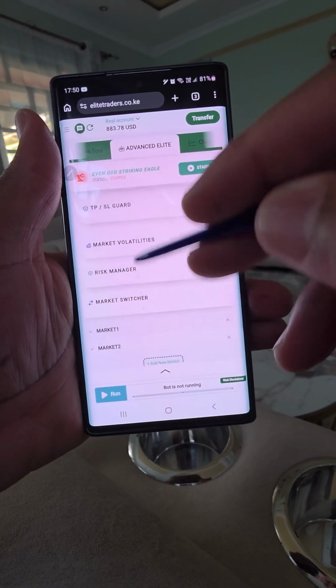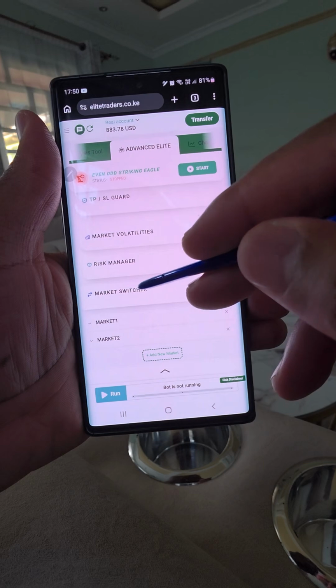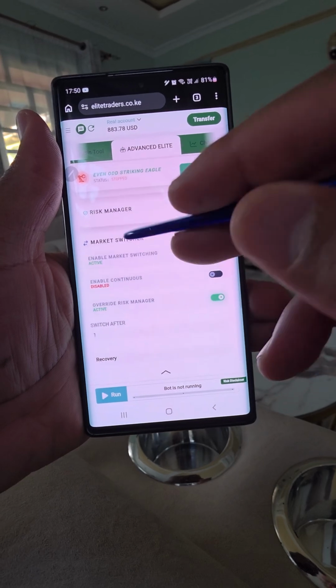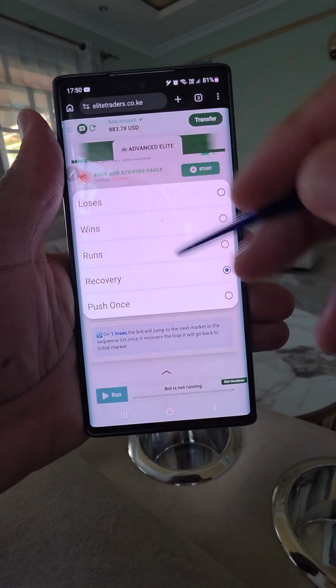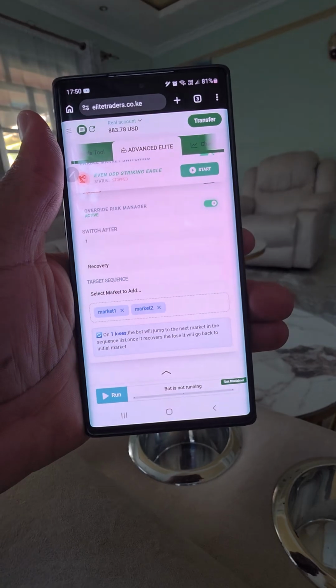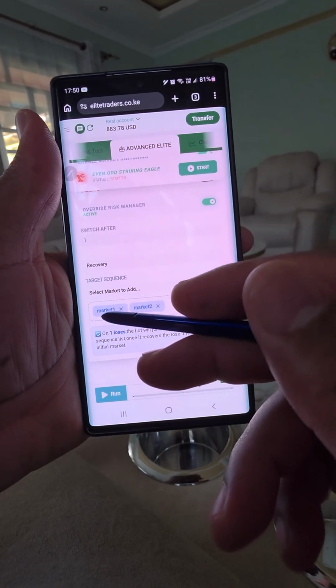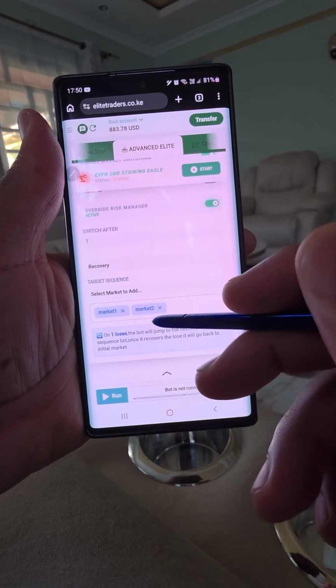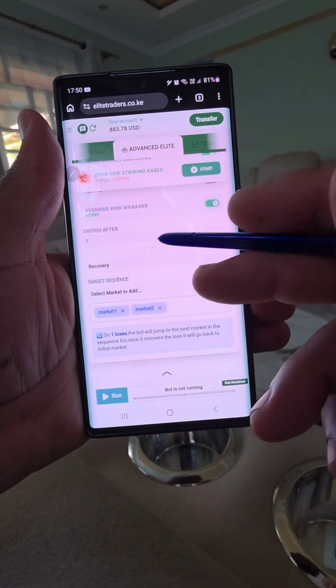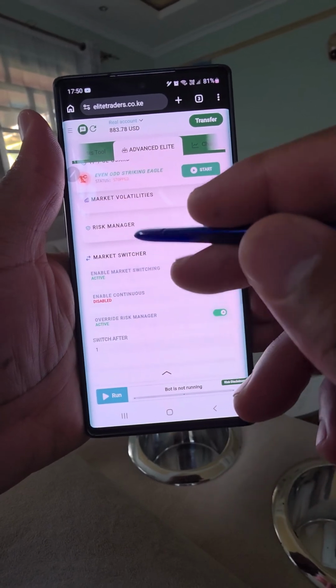Yeah. Then how do you link market 1 and market 2? That's where the market switcher comes in. Market switching is enabled. You can see we are using the recovery option. So what this means is that we are trading even. Once we make a win, we keep trading even. Once we make a loss, we switch to odd. Once we make a recovery, we go back to trading even. Something very, very simple. Yeah.